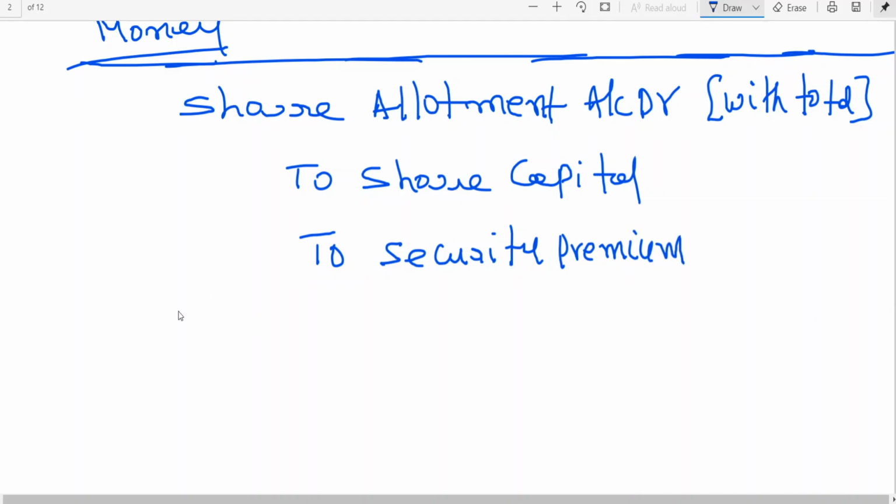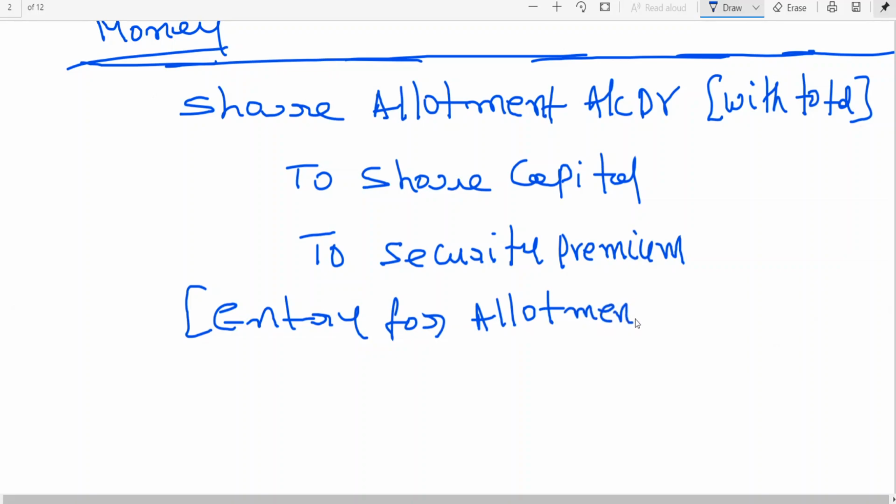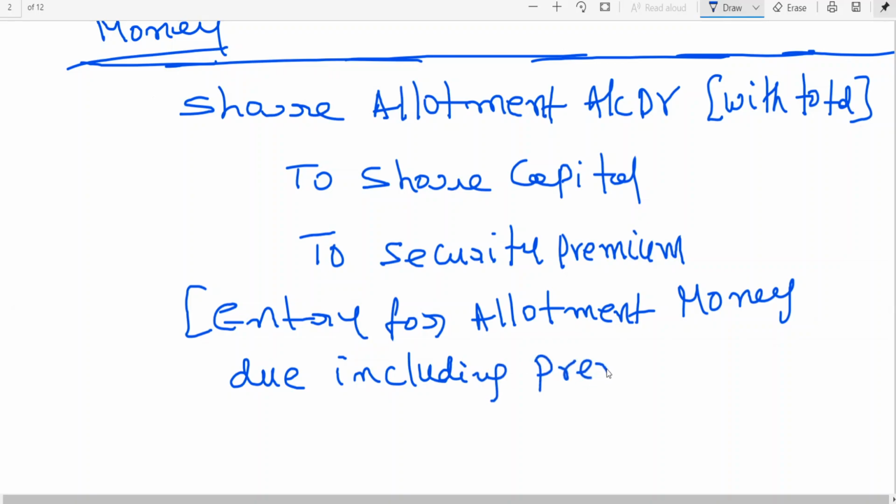This is what is called the entry for allotment money due, including premium.